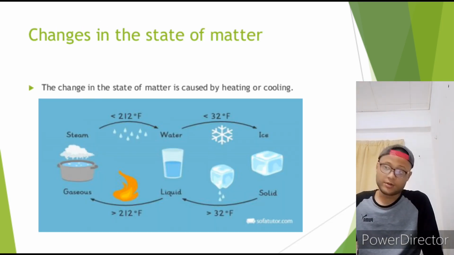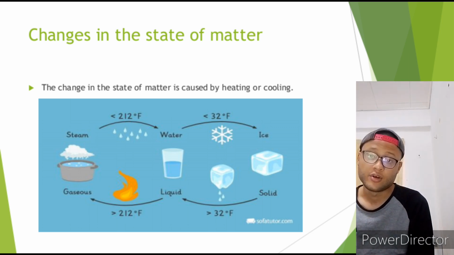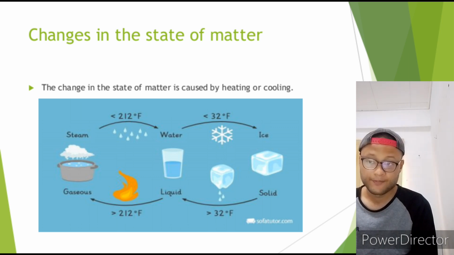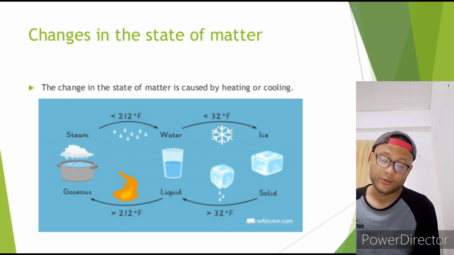Now I will explain about changes in the state of matter. The change in the state of matter is caused by heating or cooling. As you can see from the picture, ice, if it receives heat, will become liquid water. From liquid, if it receives very high temperature heat, it will become gas, which is steam. From steam, if it releases heat under 212 Fahrenheit, it will become water. And from water, if it releases heat under 32 Fahrenheit, it will become ice.